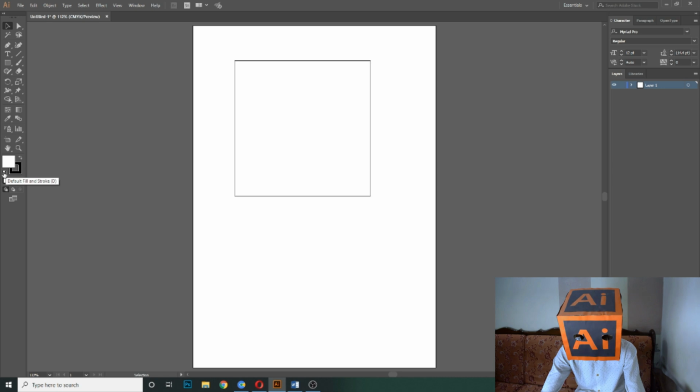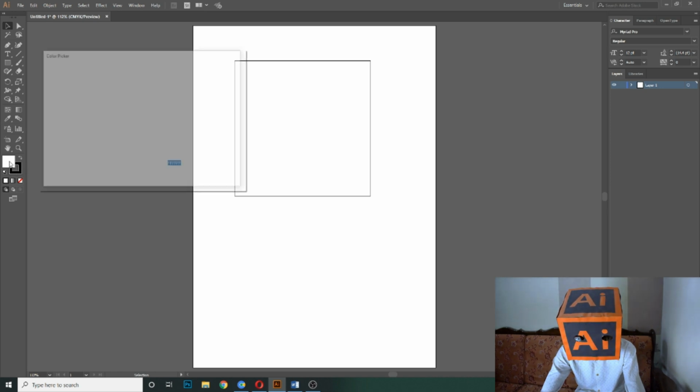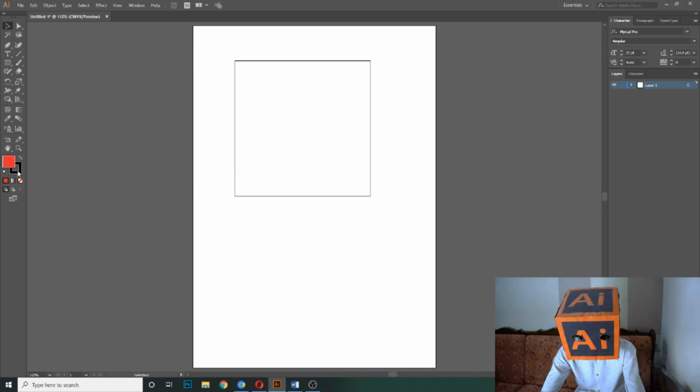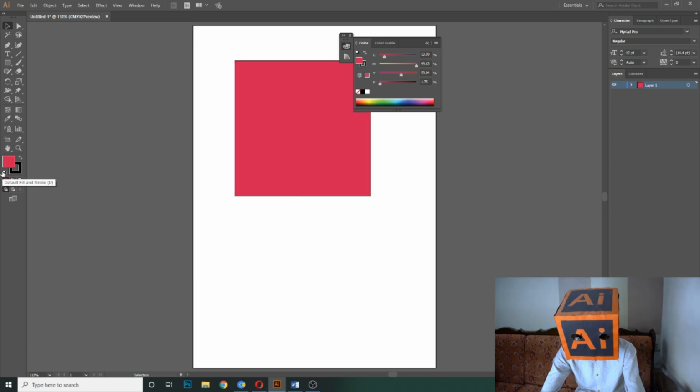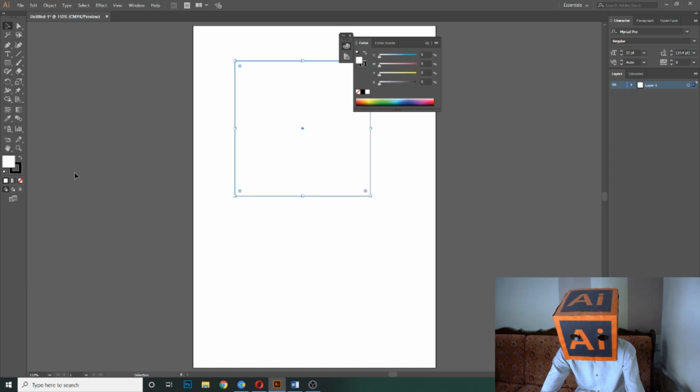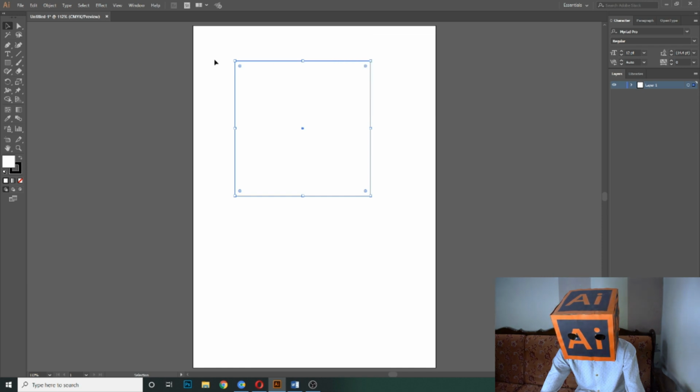And with that, there are also two boxes, which is default fill and stroke. When you click here, it will set the default colors, which are black for the stroke and white for the fill. Suppose I double click here and I change its color. So now if I click here, default fill and stroke, then it will make the shape's color the default color, which is white as fill and black as stroke.